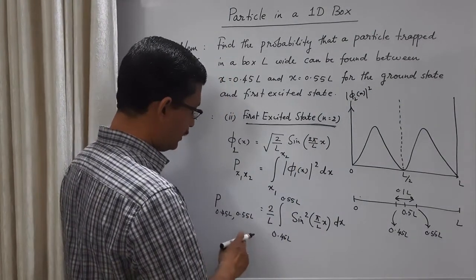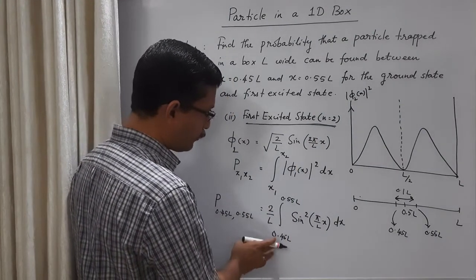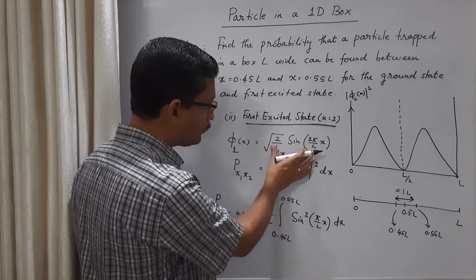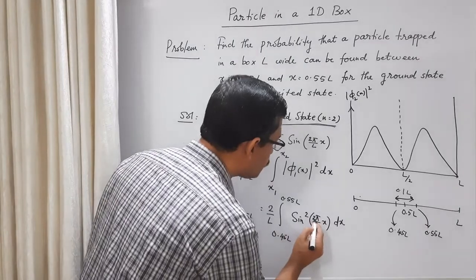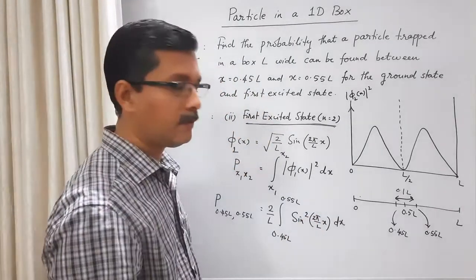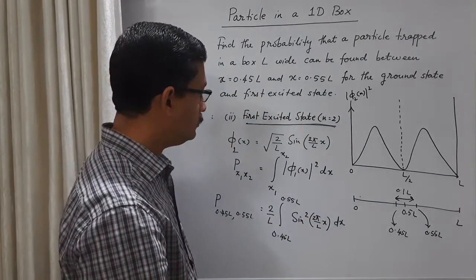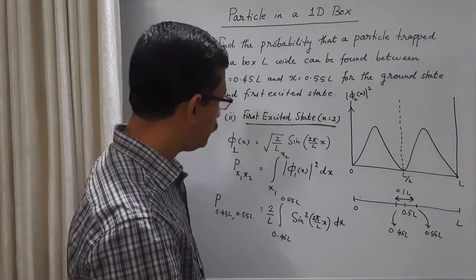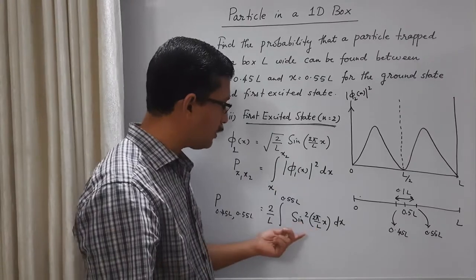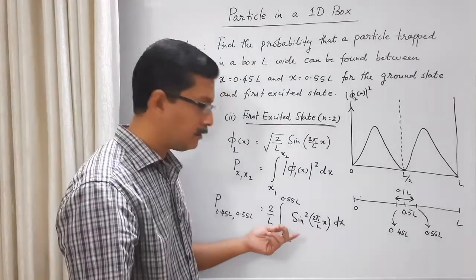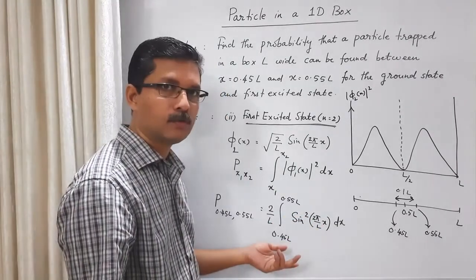In this integration, we have the integral from 0.45L to 0.55L of the square of this. Again 2 by L will come out, and you have sine square 2 pi by L into x. You do this integration as before. This is like sine square theta, so we can write it as 1 minus cos 2 theta by 2.